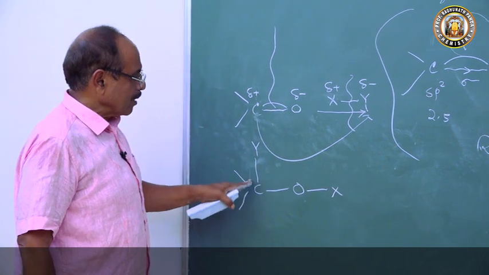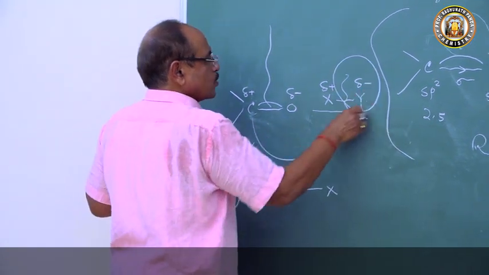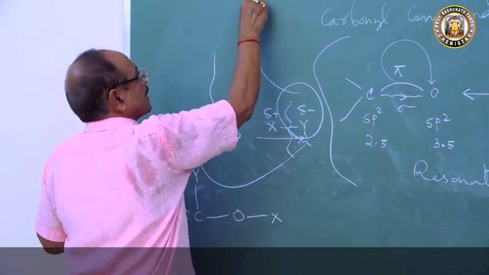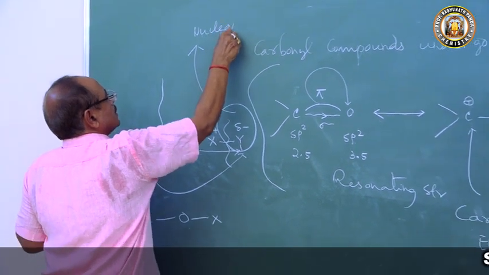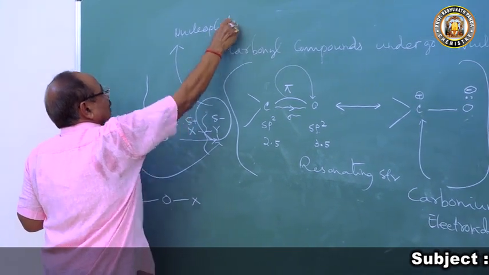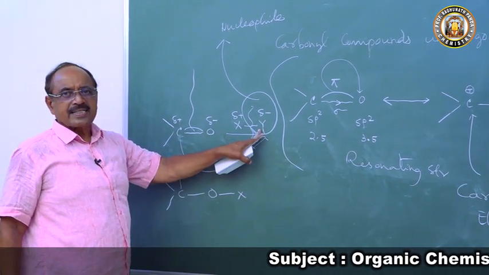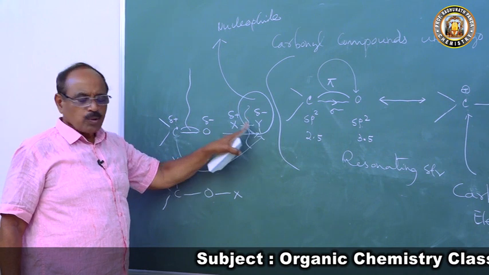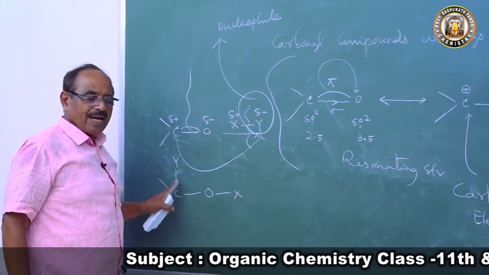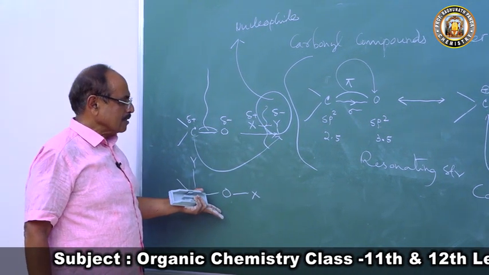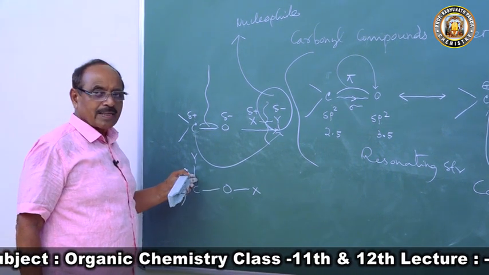So who came to carbon? This Y is a negative charge, so it is a nucleophile. The nucleophile initiated the reaction. It went to carbon. Hence this is an addition reaction, and the nucleophile is added to carbon.